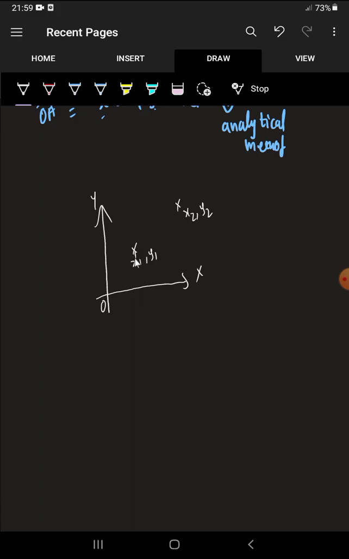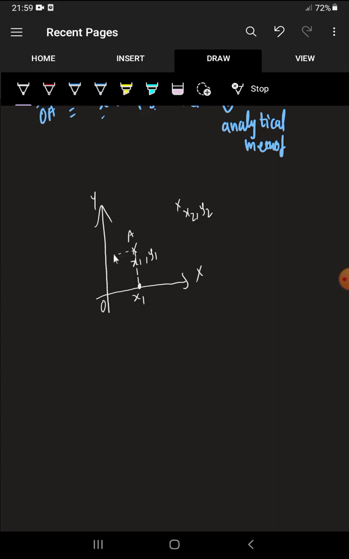If you draw a perpendicular from the initial point A on the x-axis, then how much distance the foot of perpendicular has from the origin, that is x1.